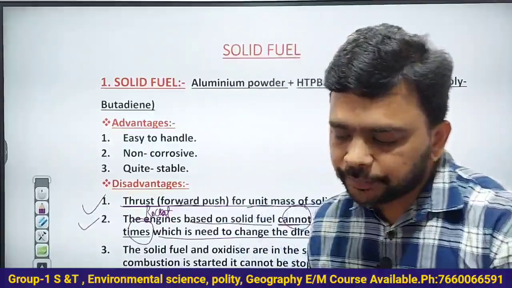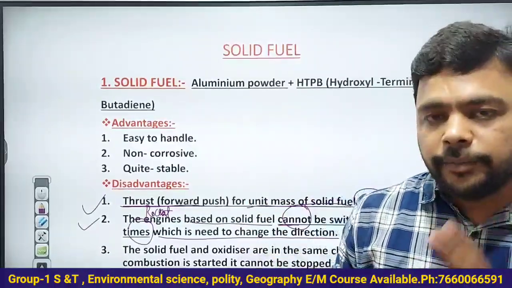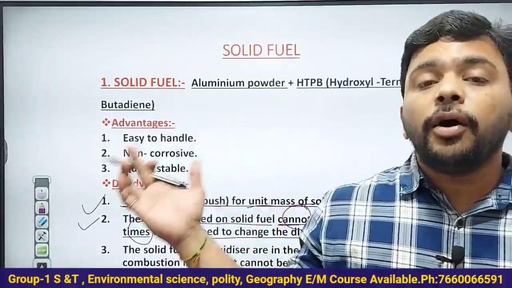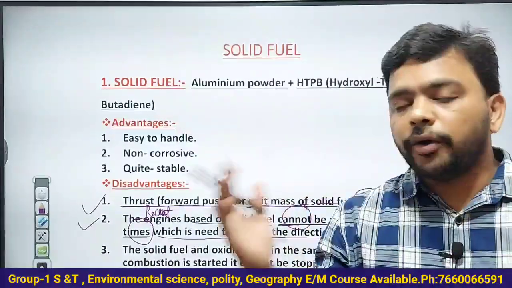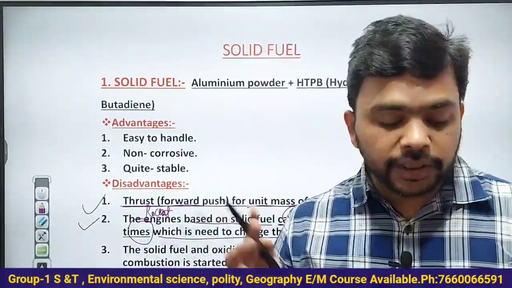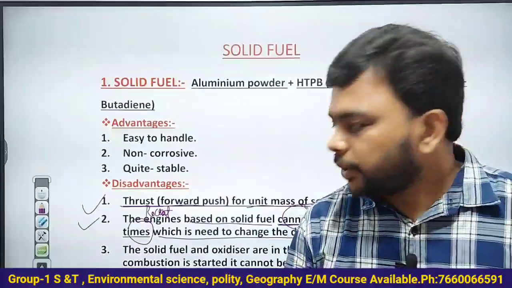Why is on and off of the rocket required? It is required to change the direction of the rocket or launch vehicle. So understand this very clearly.